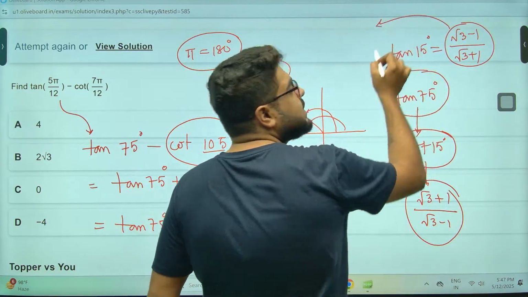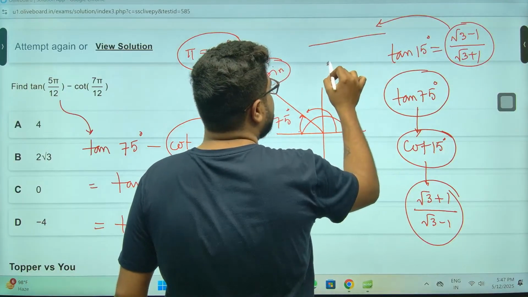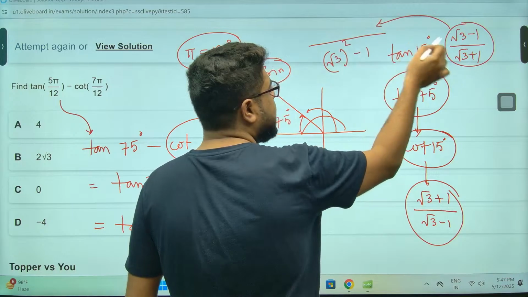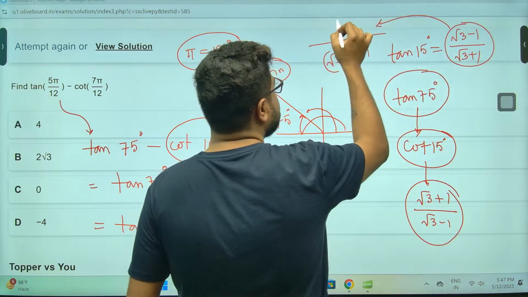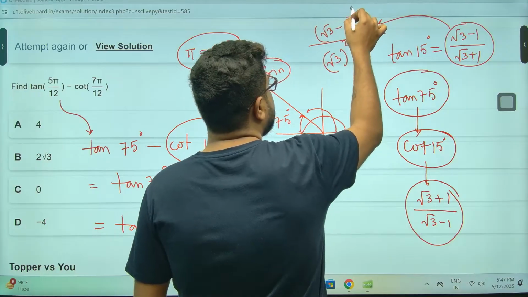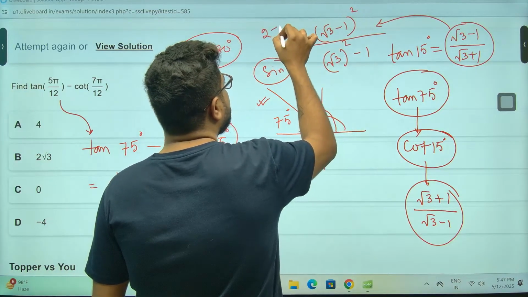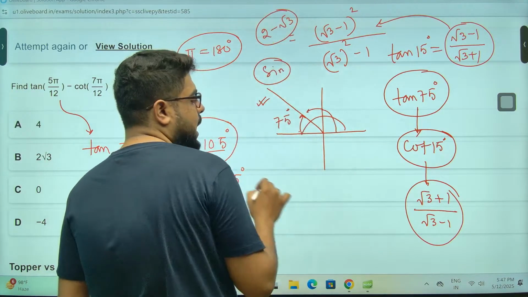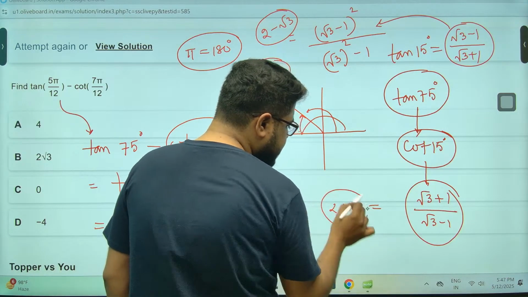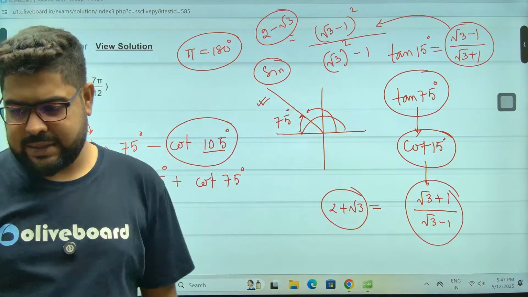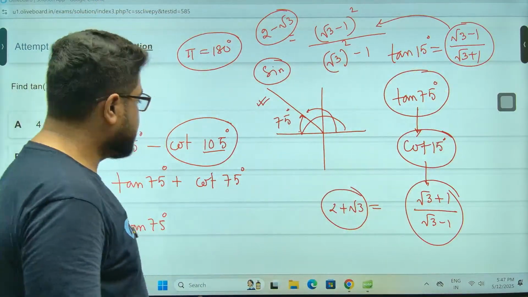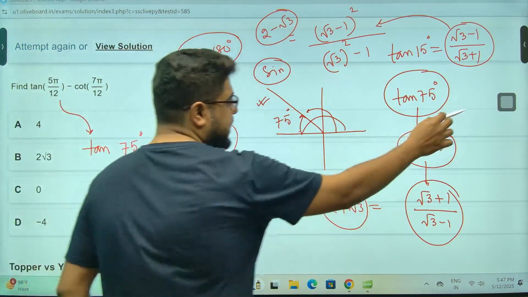Now you can calculate. In the numerator you will get root 3 square minus 1 square, which is 2. And in the denominator you will get, sir, root 3 minus 1 whole square, which gives 4 minus 2 root 3. So tan 15 becomes 2 minus root 3, and this becomes 2 plus root 3. These values, if you want to remember, please. But at least root 3 minus 1, this thing you please remember. You put the values there, sir.